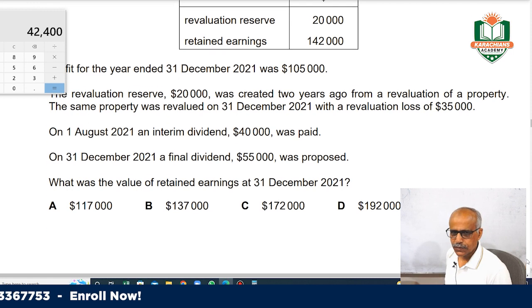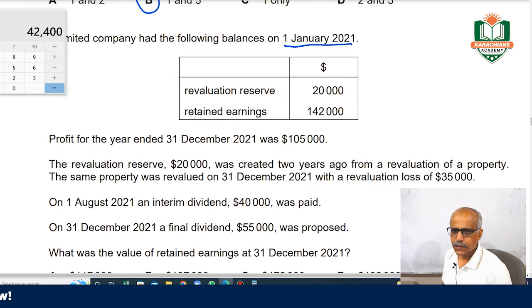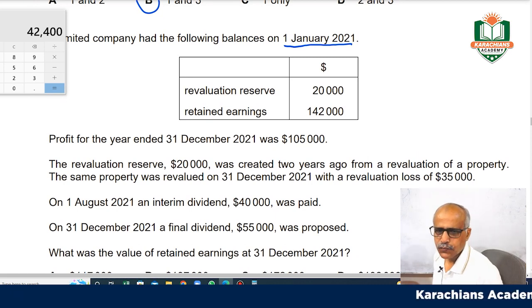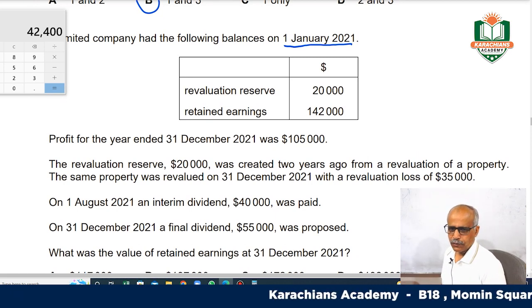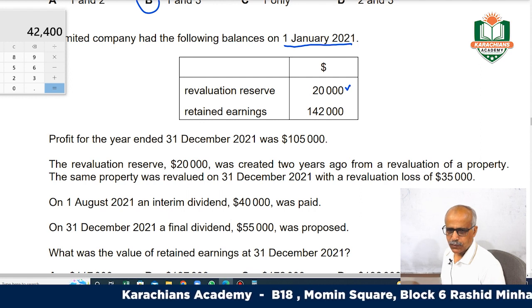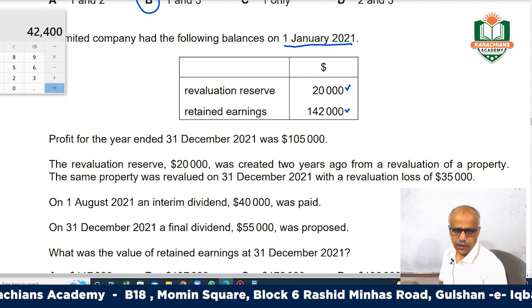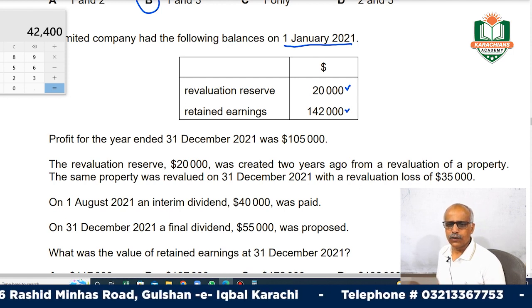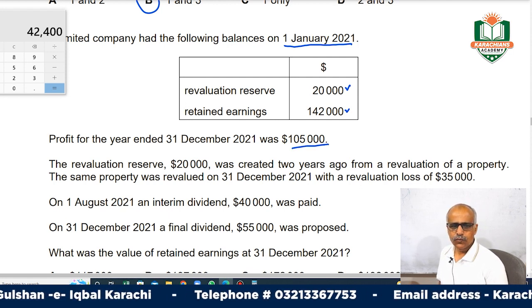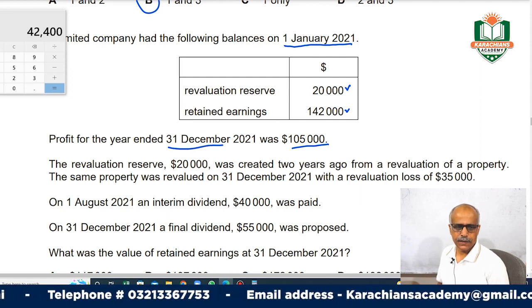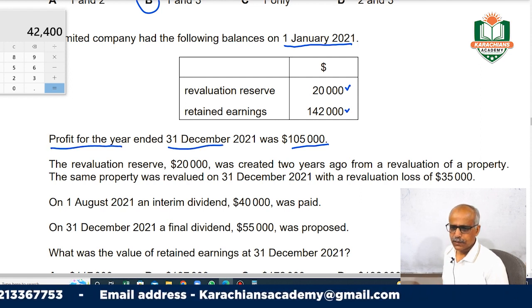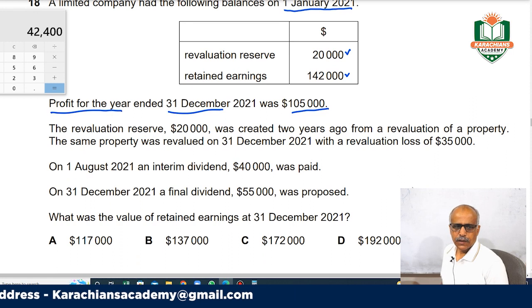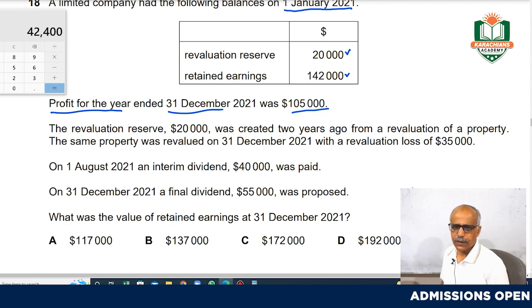This information is for opening. Revaluation reserve opening and 142 retained earning. Profit for the year ended 31st December 2021 was 109. This is full year profit, right? This is profit for the full year. The revaluation reserve of 20,000 was created 2 years ago from a revaluation of a property.